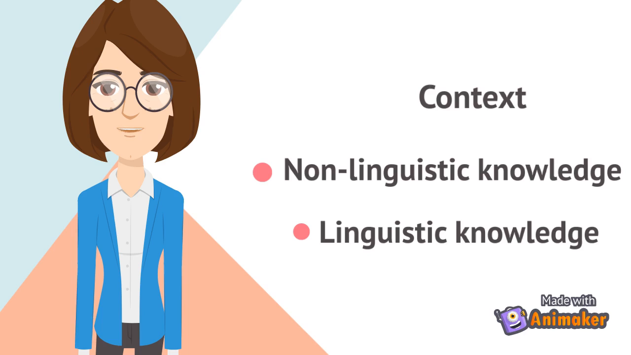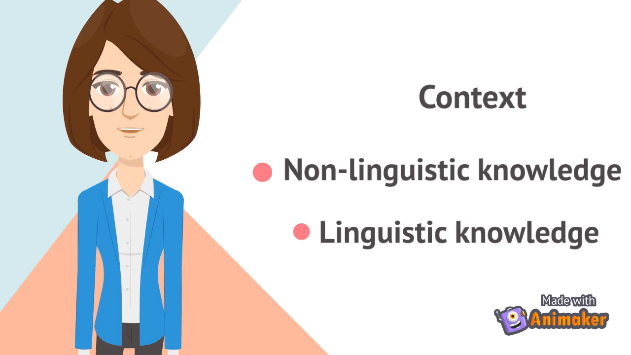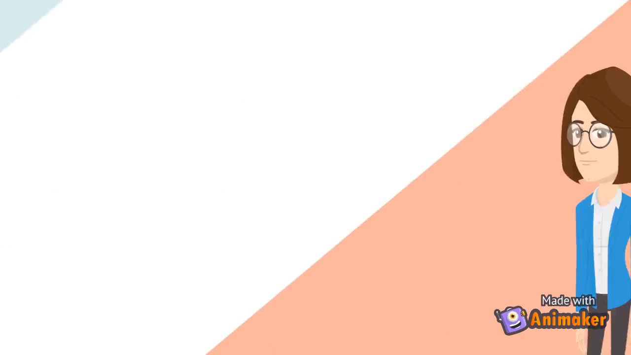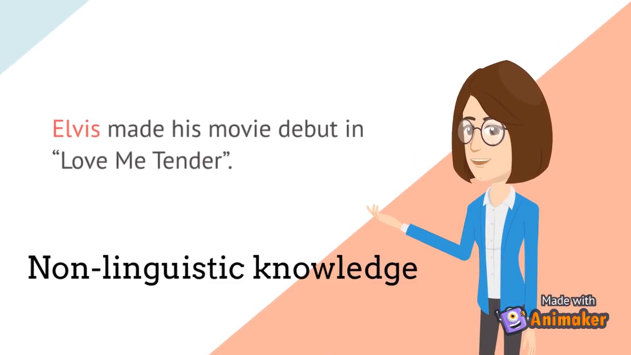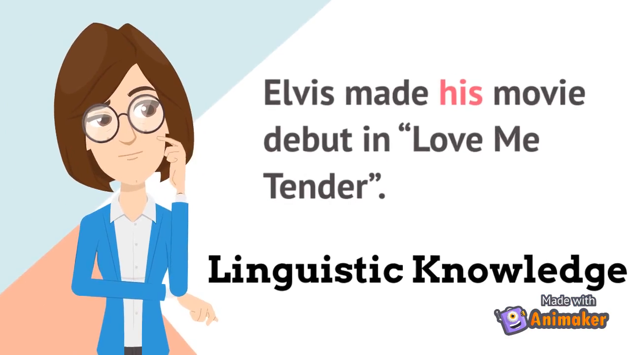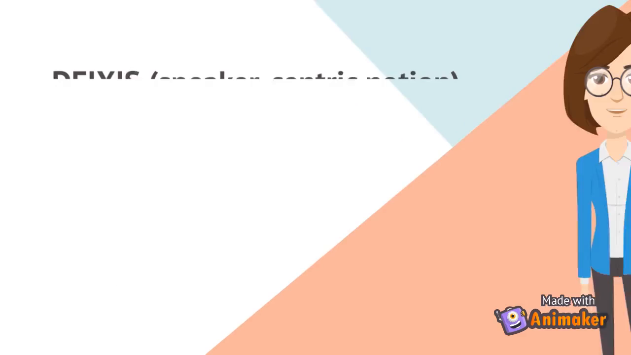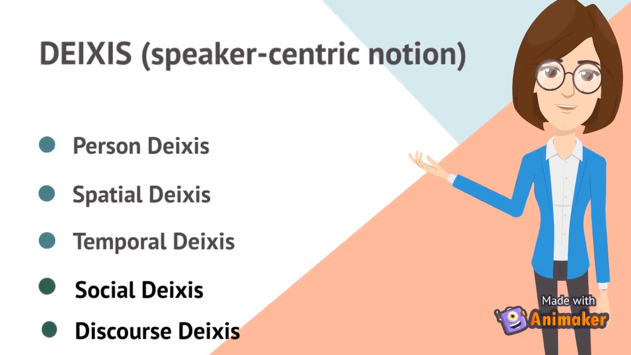to interpret that discourse. Context can be identified through the non-linguistic knowledge and linguistic knowledge. Example: Elvis made his movie debut in Love Me Tender. The word Elvis is the non-linguistic knowledge because knowledge about film stars is not restricted to speakers of any single language. The word his is identified as linguistic knowledge because to understand the sentence, the hearer has to be able to identify this pronoun. Linguistic knowledge to interpret the speaker's meaning is deixis.